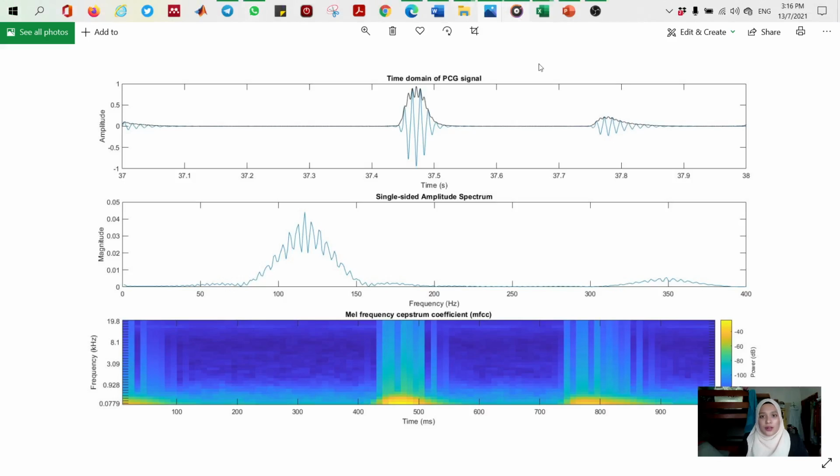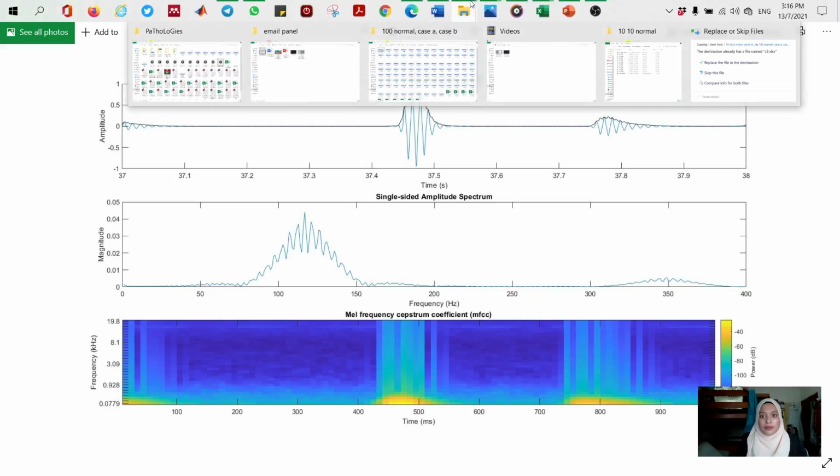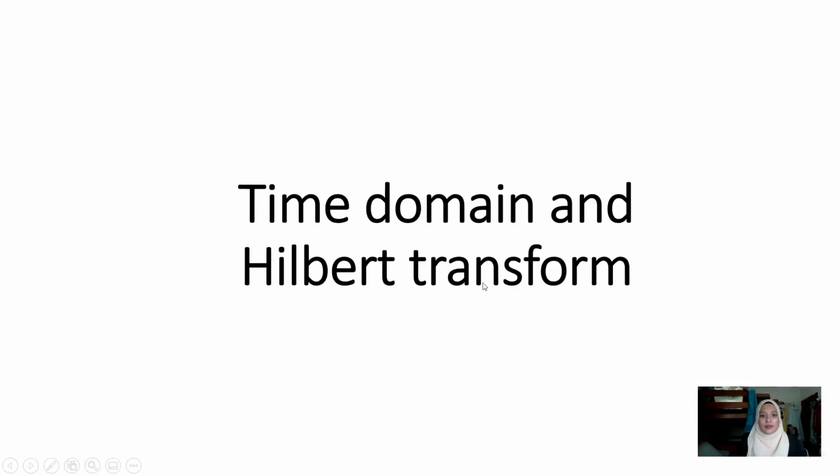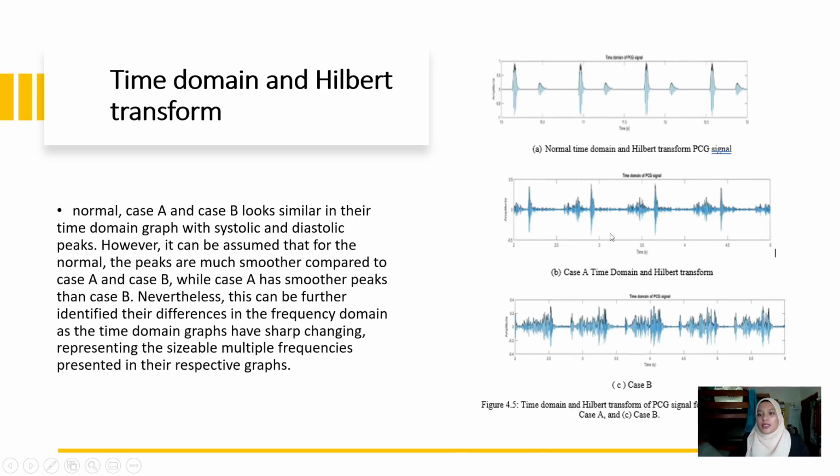So I continue with my slide. So for results and discussion. For the 100 samples, for time domain and Hilbert transform, for normal there are 10 samples, and I only take one average. Same for case A, there are 50 samples, and I only take one average to represent here. And for case B, for 40 samples, we take one figure to represent.